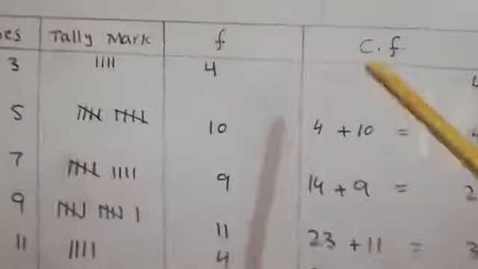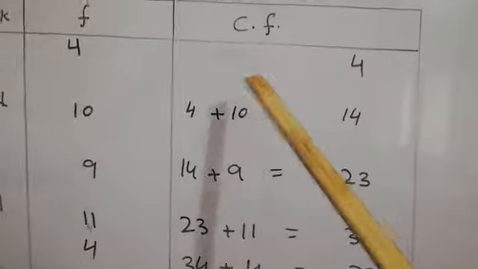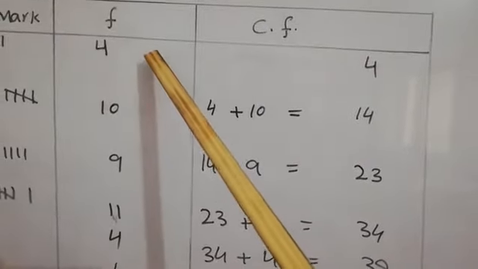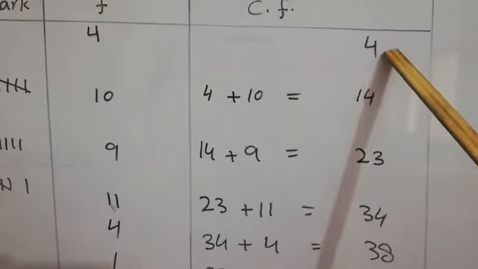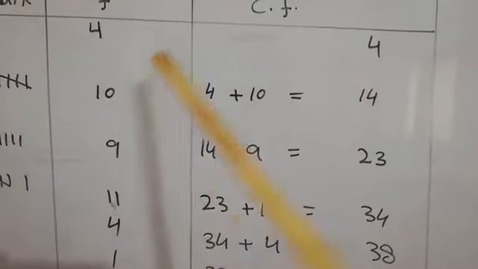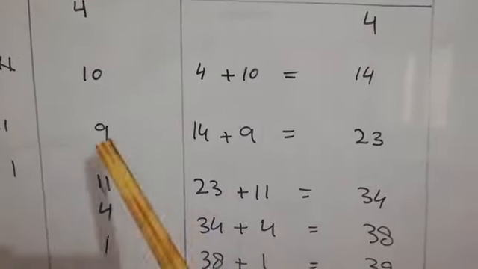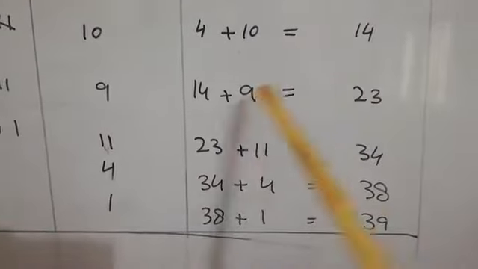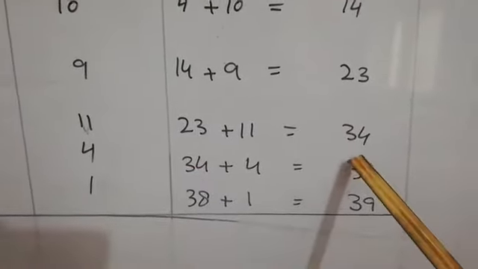And now in our question we will also find the cumulative frequency. Cumulative frequency means how can we find it? First of all, we will write the first frequency as it is and then we will add the previous frequency to the next frequency. Like 4 plus 10 equals 14, 14 plus 9 equals 23, 23 plus 11 equals 34, 34 plus 4 equals 38 and 38 plus 1 equals 39. These are the cumulative frequencies.